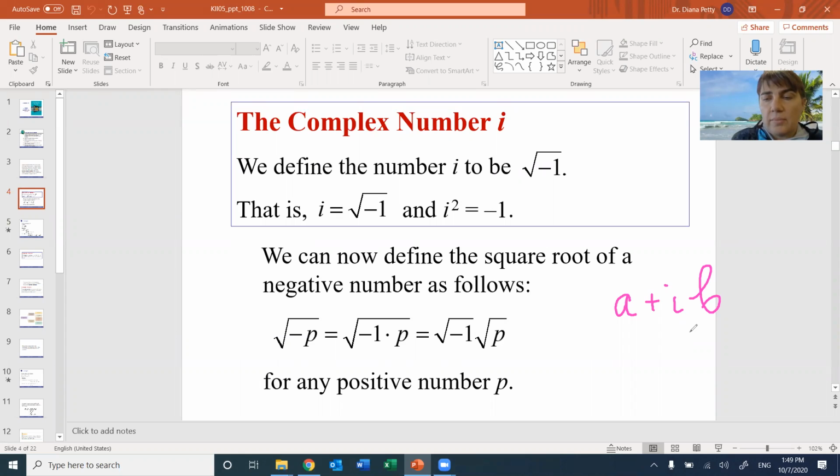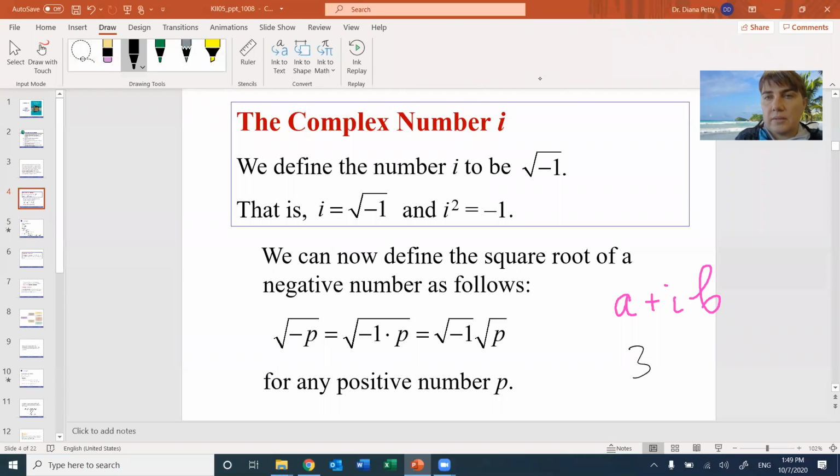Let's say, for example, we have the number 3 plus... I got the wrong pen. Hold on. This was the PowerPoint pen. A plus IB was the number. Now it's blue. Imagine you have the number 3 plus 2I.